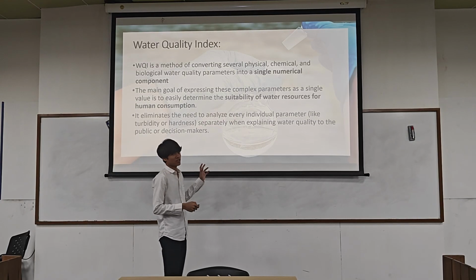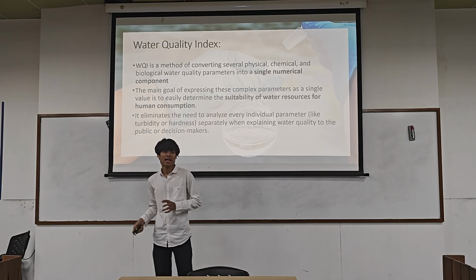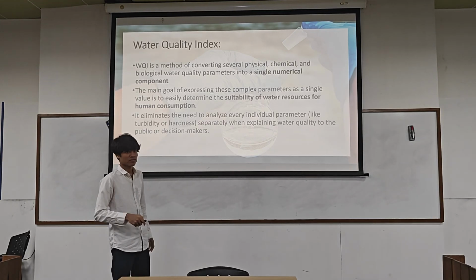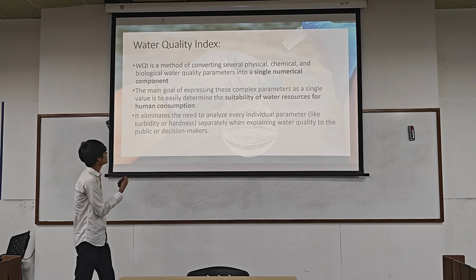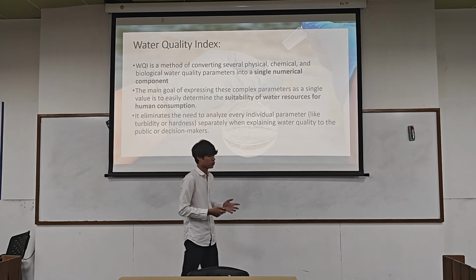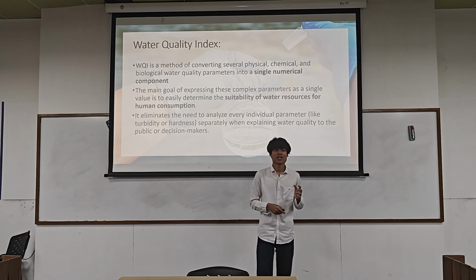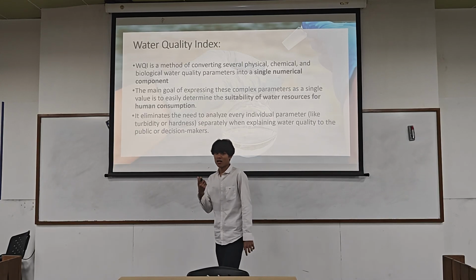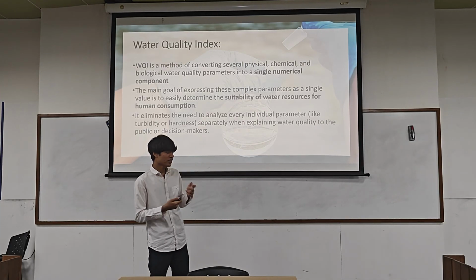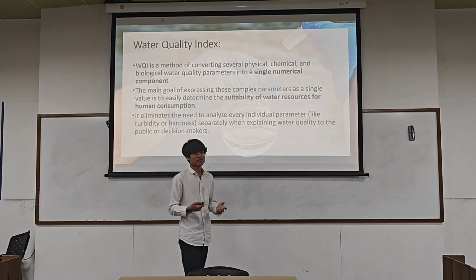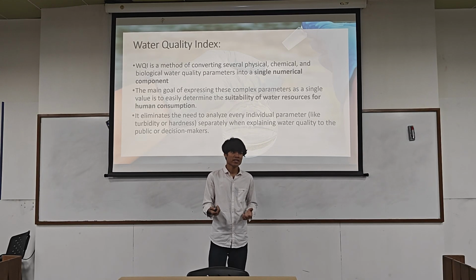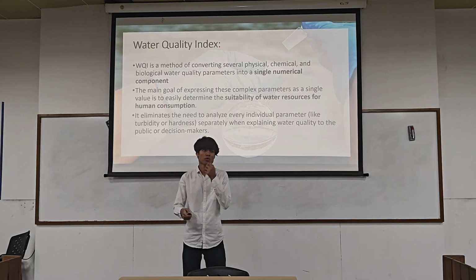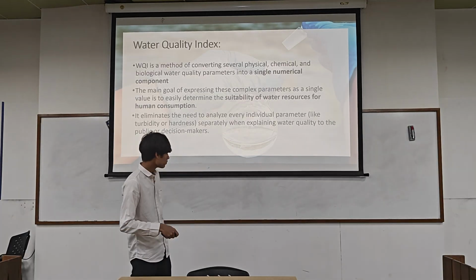The slide is made by Vinith, and this is my part. This index converts all the parameters into a single number, so it also saves time and effort for the general public and for policymakers to do better in their work.